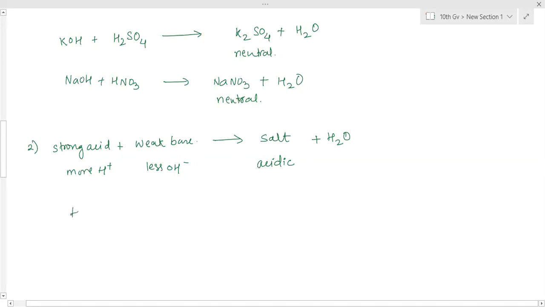So for example, HCl and the weak base, NH4OH, generally considered. So HCl and NH4OH combine together to form NH4Cl and H2O. So ammonium chloride is formed by the combination of a strong acid and a weak base. Therefore, this is an acidic salt.